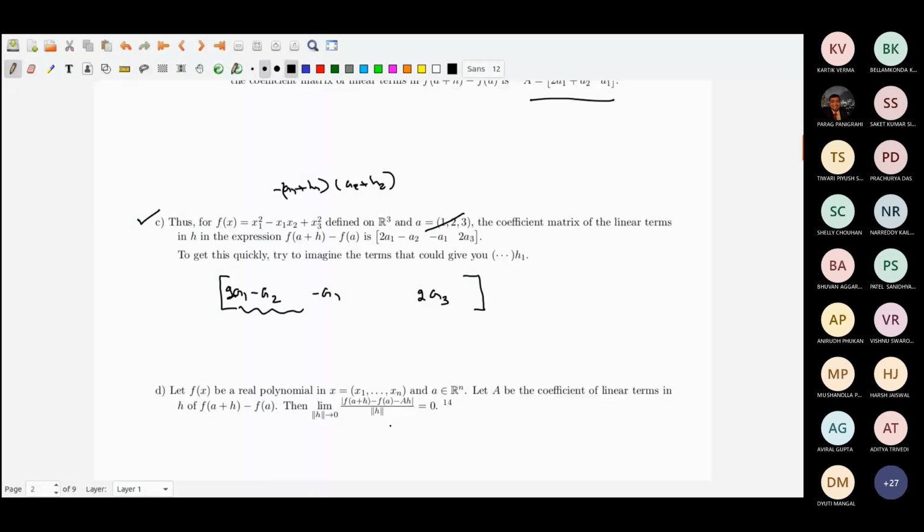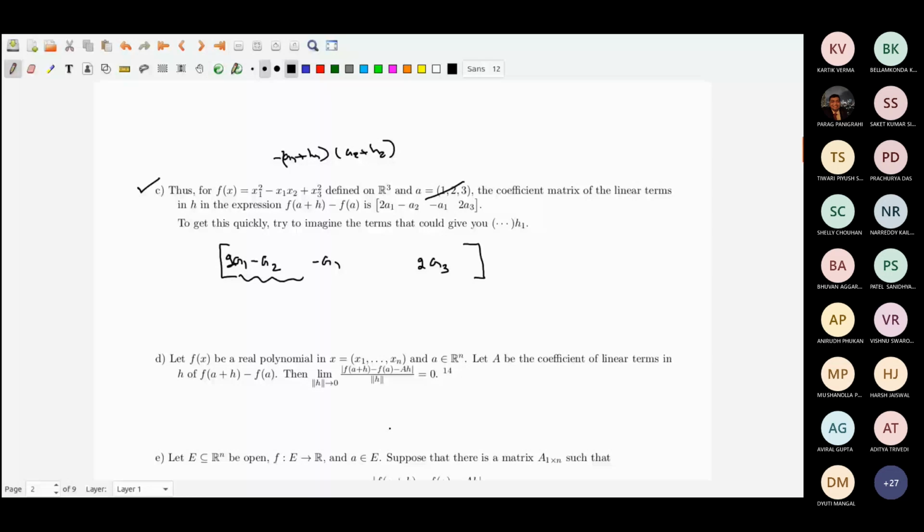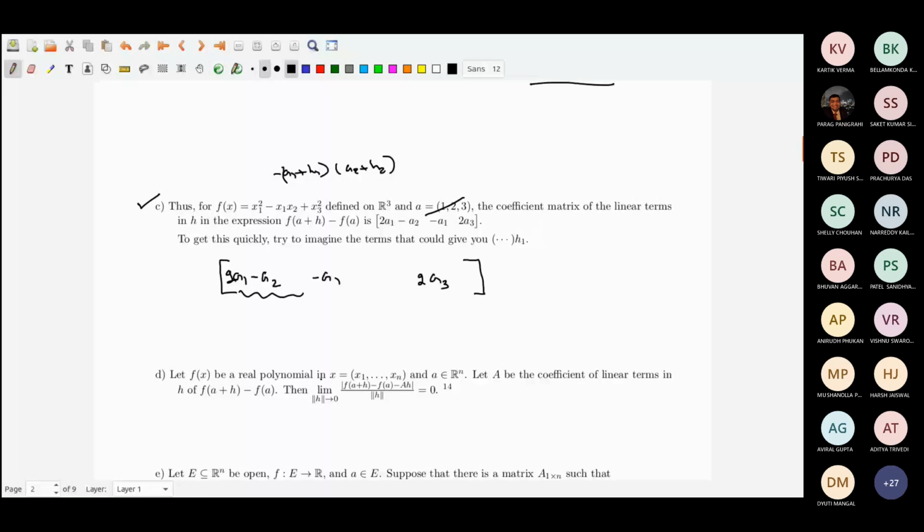Well, I mean, this is what? See the f(a+h) − f(a). If you write it, and then Ah is the linear term. So then what remains? If you expand f(a+h) − f(a) and take out the linear terms, what is remaining on top are the higher degree terms.